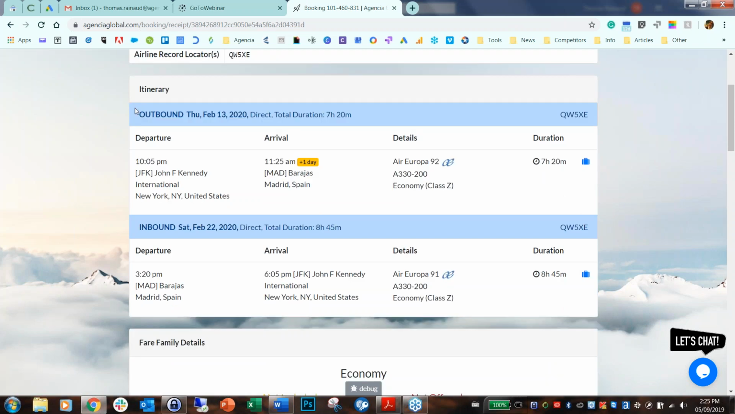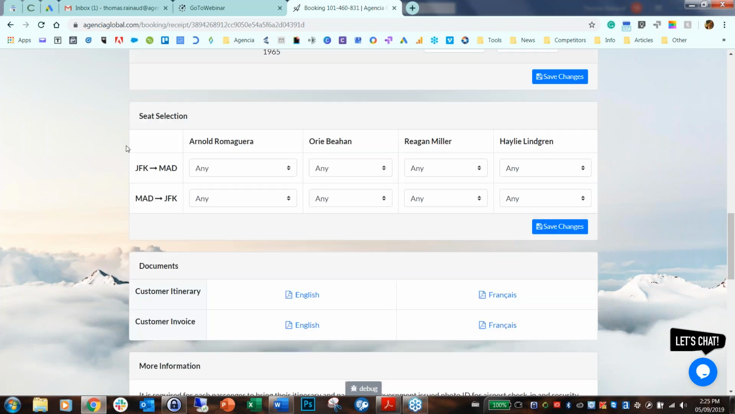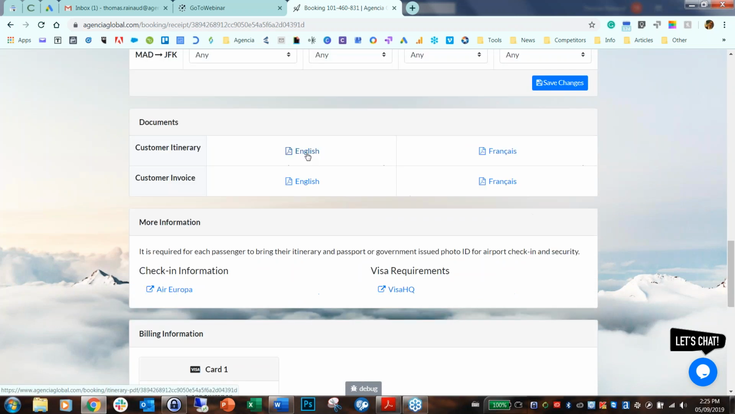It's all the information that you had prior, but you get a reminder here with links, etc. Then the documents: here you have the documents to send your customers in English or in French, depending, because we are in Quebec. You also have the check-in information, a link straight to Air Europa's website. If you want visa requirements because you're going to a different country, we have a link to go straight to Visa HQ for all the information.